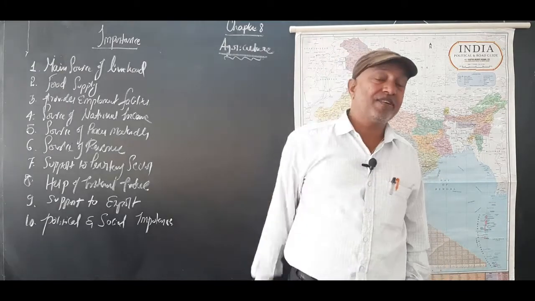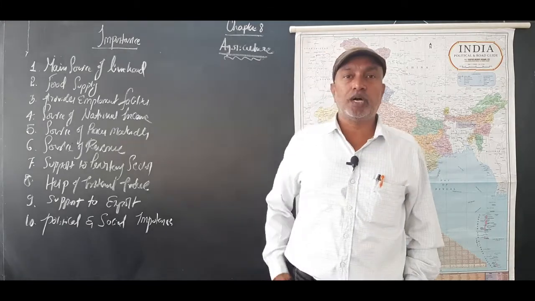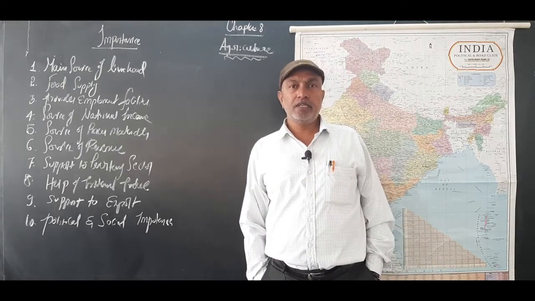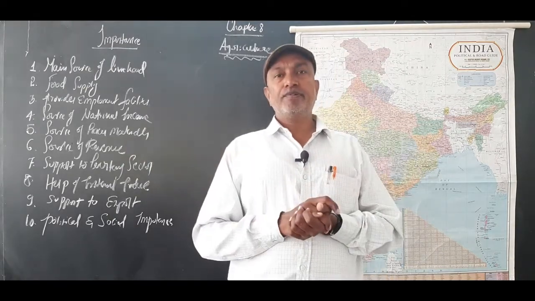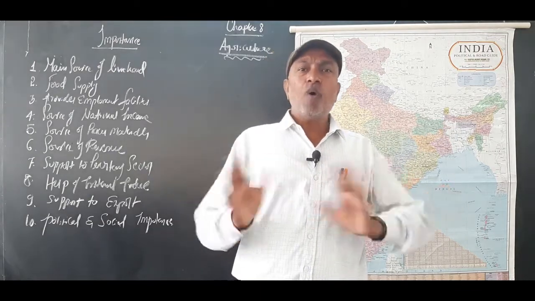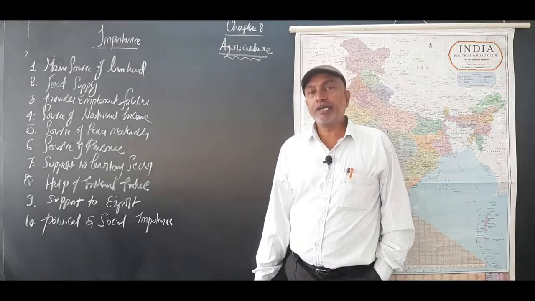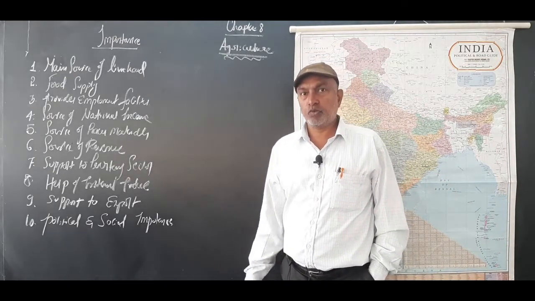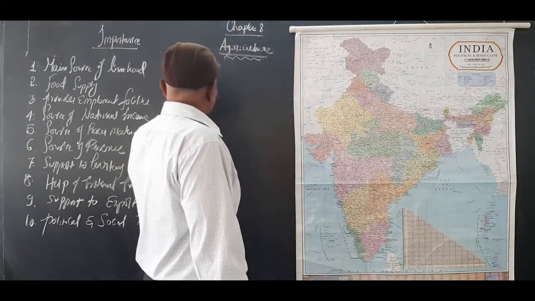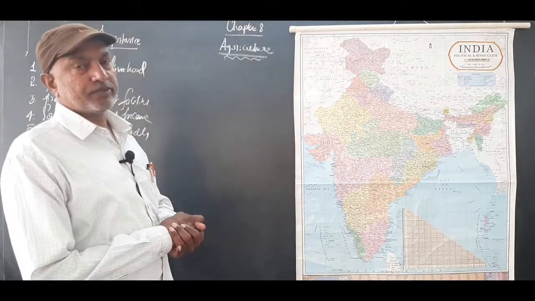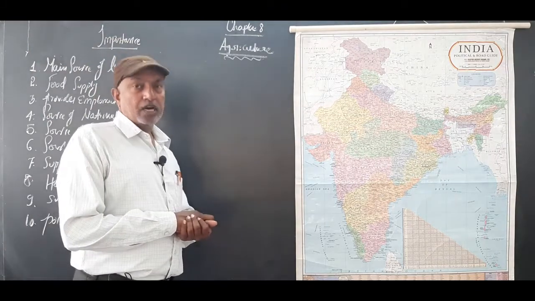Agriculture, the word is derived from two Latin words, especially agar and cultura. Agar means soil, cultura means tilling. So totally, soil tilling. Tilling of what? Crop tilling. Totally, agriculture means the cultivation of crops to the soil. The cultivation of crops from the soil or to the soil, we call by the name of agriculture. So the point is, crop cultivation is in the heart of the people.